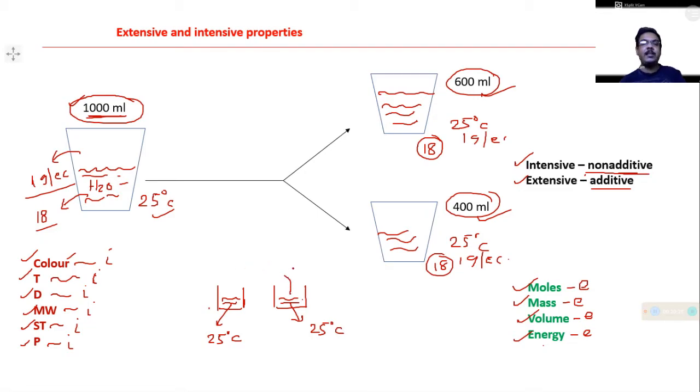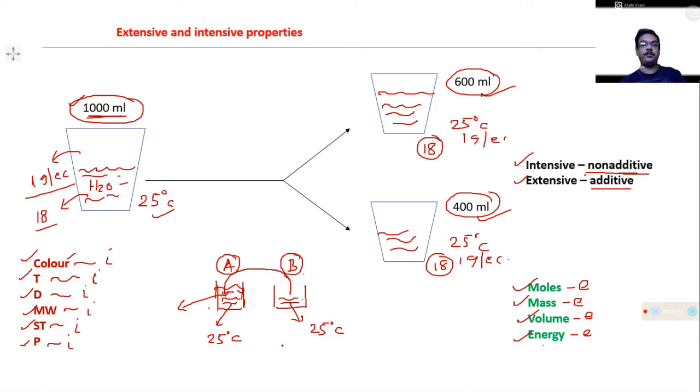If you add this water into this one, then the volume of water will increase. Volume will change, and the volume of A will be the addition of the water already present in A and that present in B.